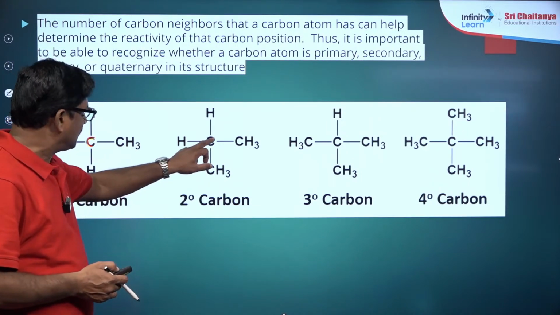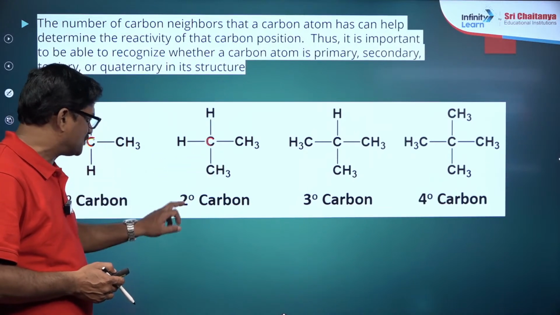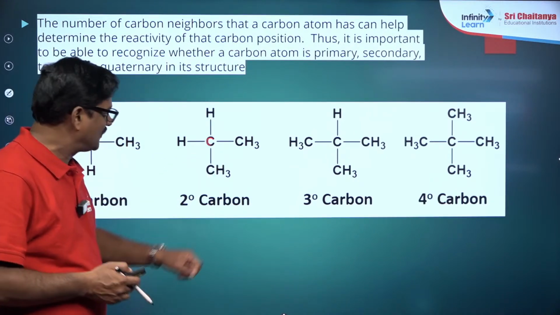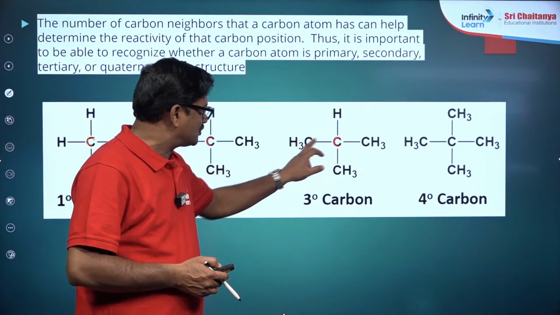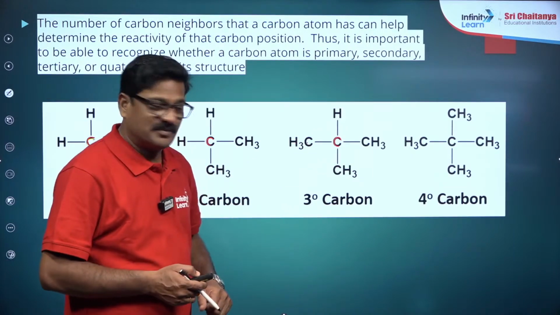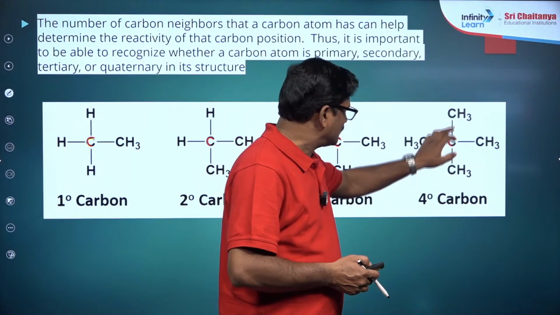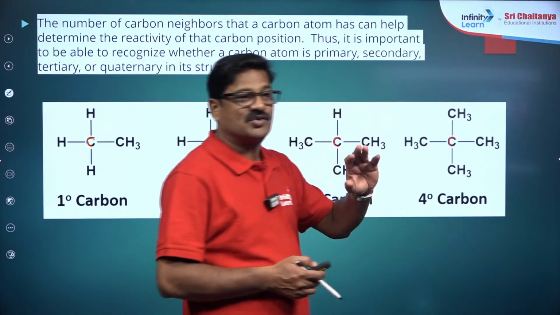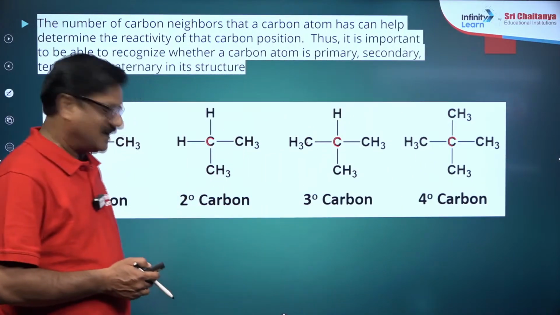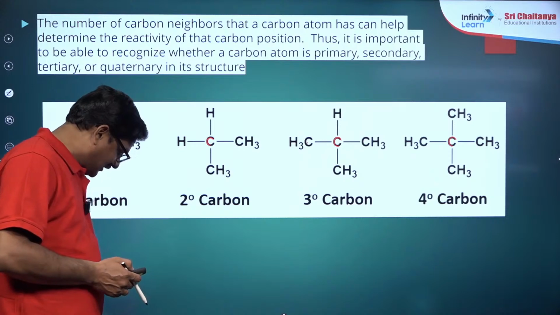And this is the carbon attached to 2 neighboring carbons, so that is called secondary carbon. This is the carbon attached to 3 neighboring carbons, that is a tertiary carbon. This is the carbon that is attached to 4 neighboring carbons, that is called quaternary carbon. Right? And let us see the types of hydrogens.